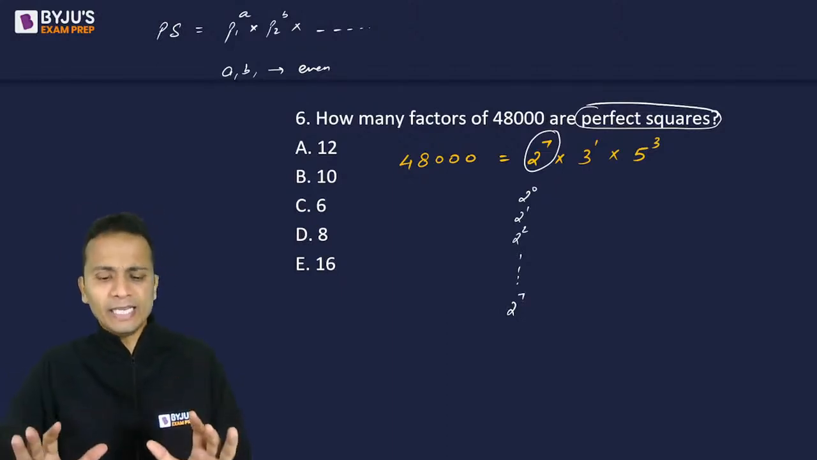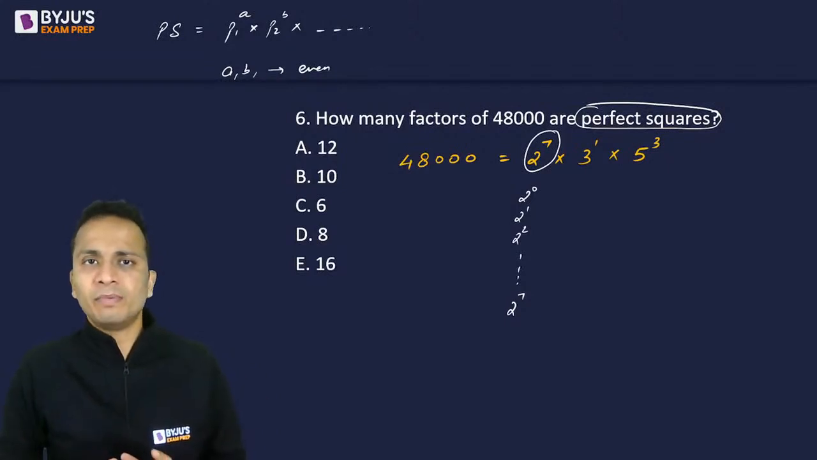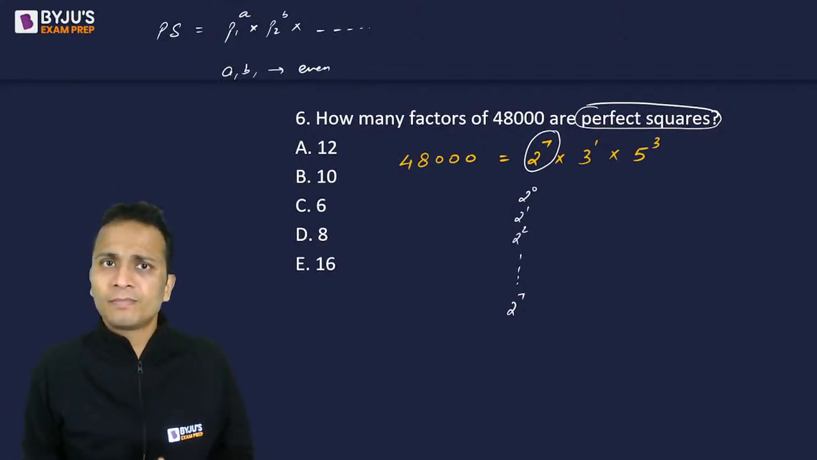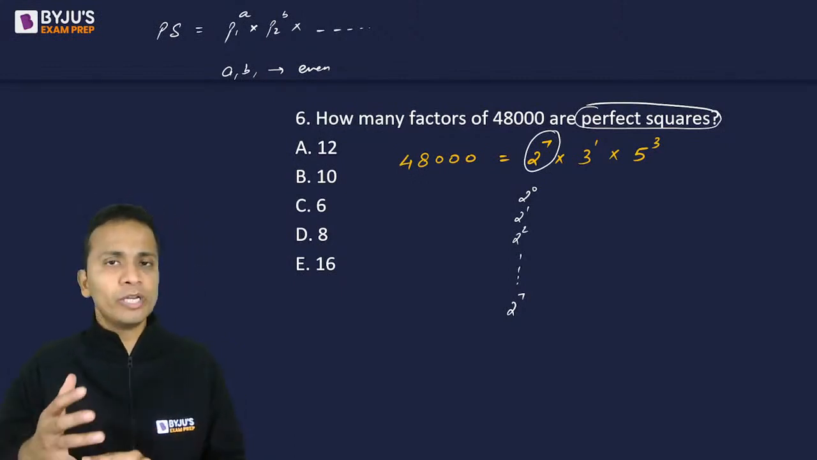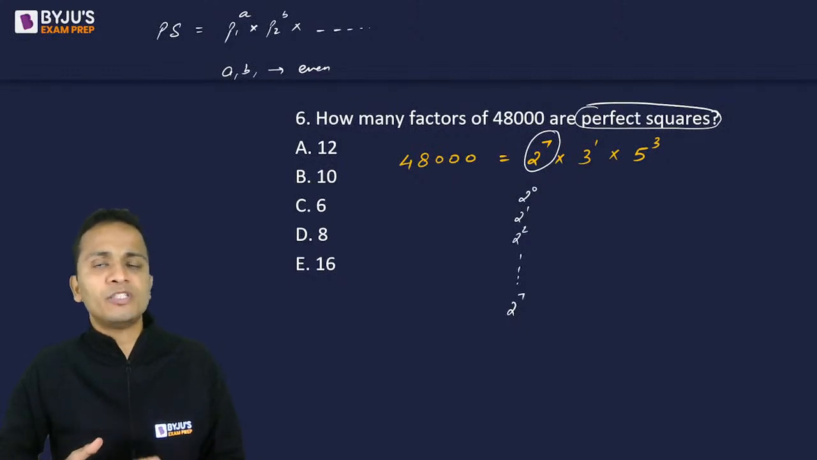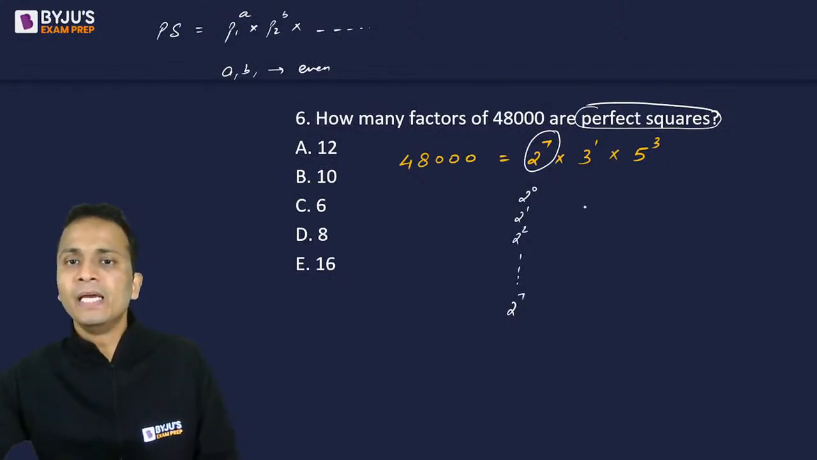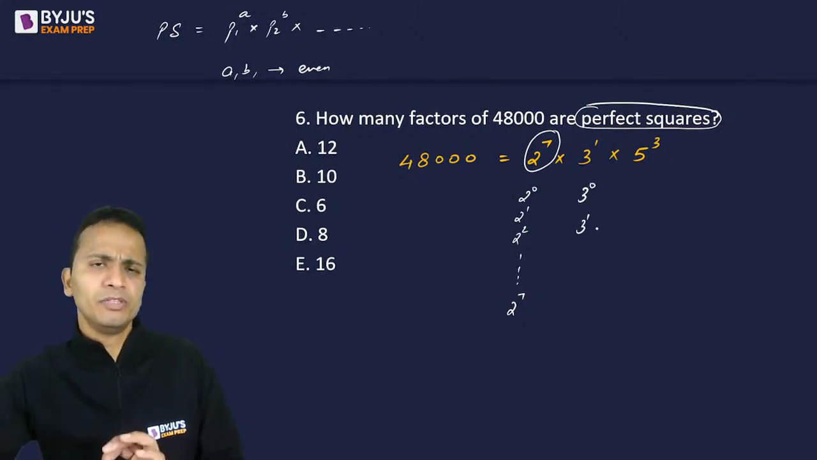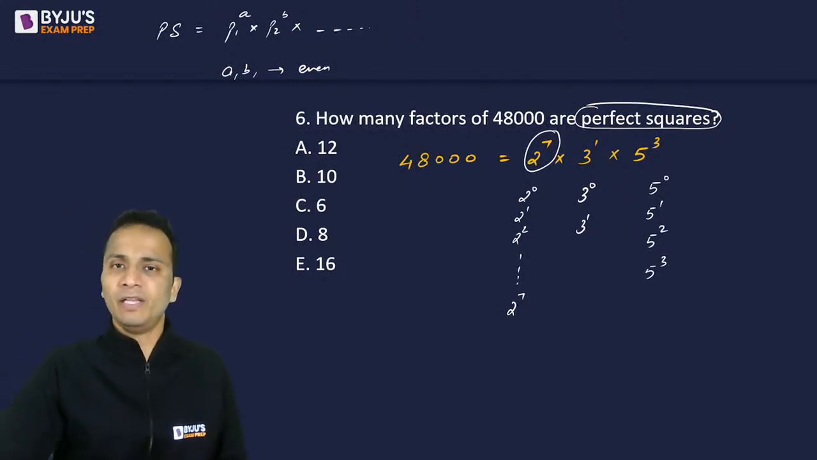ठीक है, 2 की highest power 7 available है. So अब मुझे अगर factors बनाने हैं इस number के, if I have to make the factors of this number, then the powers of 2 which can be used are 2 raised to power 0, 2 raised to power 1, 2 raised to power 2, 2 raised to power 3, 2 raised to power 4 and so on up till 2 raised to power 7. Similarly for 3, 3 raised to power 0 and 3 raised to power 1, these two powers are available. And similarly for 5, 5 raised to power 0, 5 raised to power 1, 5 raised to power 2 and 5 raised to power 3, these powers are available.